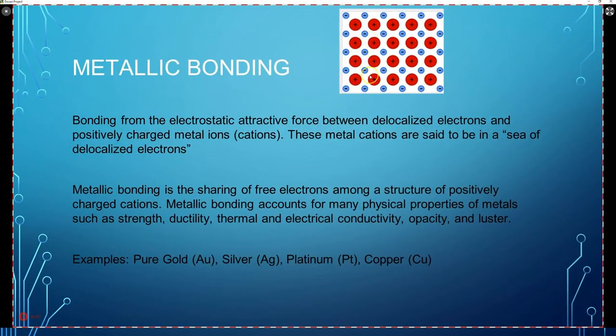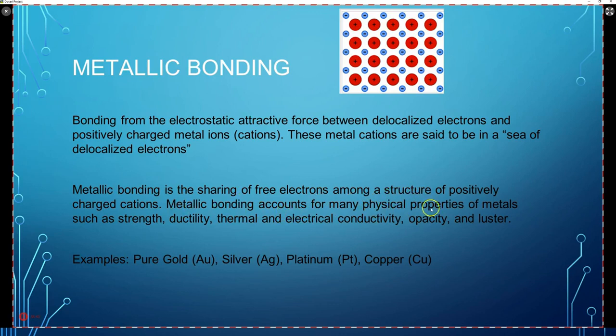So if you have a sample or some kind of substance, these delocalized electrons are just randomly distributed electrons that don't belong to one atom. They're not really attracted to a particular nucleus, okay? So they're delocalized free electrons, and the positively charged metal ions or cations. So these are all for metals, so one metal atom that gets a charge is going to be attracted to these free roaming delocalized electrons. So these metal cations are said to be in a sea of delocalized electrons. Metallic bonding is the sharing of free electrons among a structure of positively charged cations.